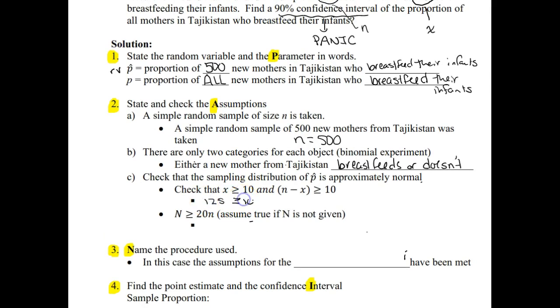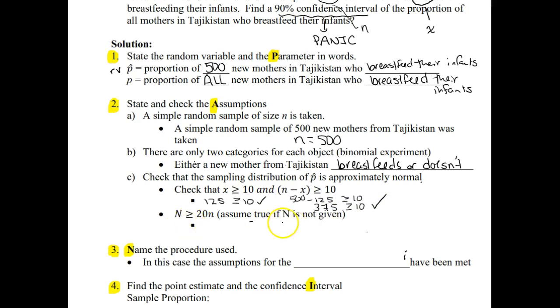That is definitely at least 10. And then n minus x would be 500 minus 125, and that also needs to be at least 10. If we do that mathematics, we get 375, and that is definitely at least 10 as well.